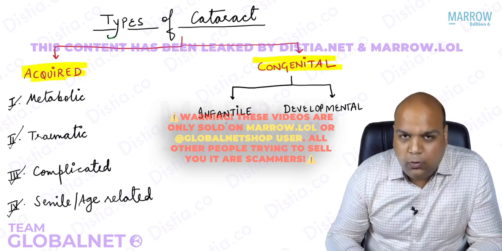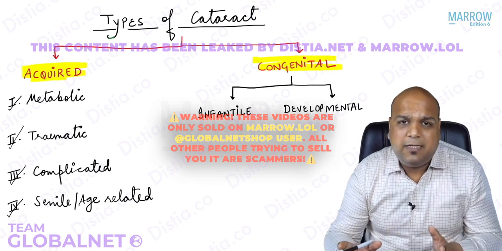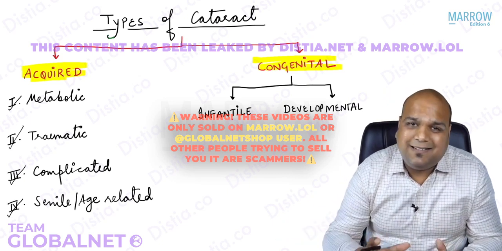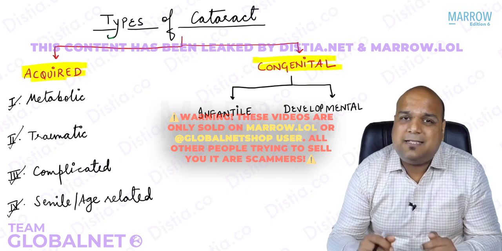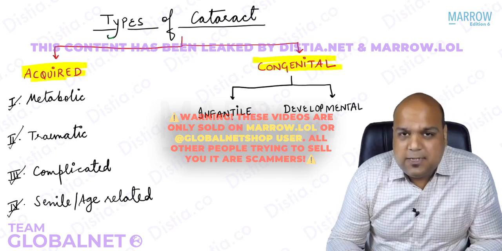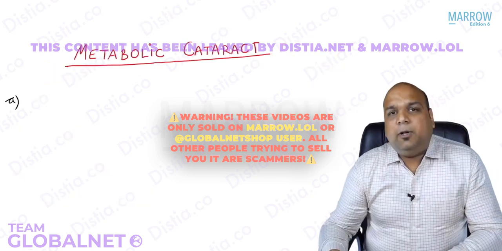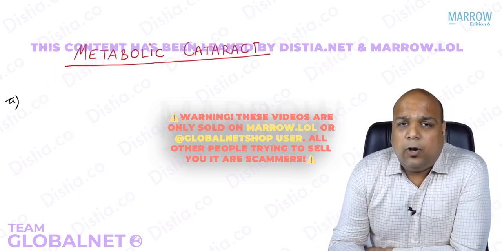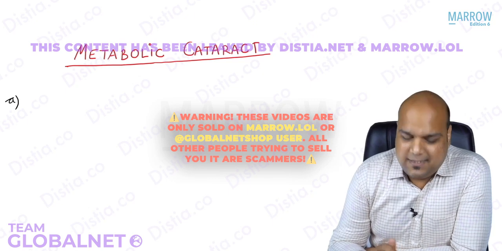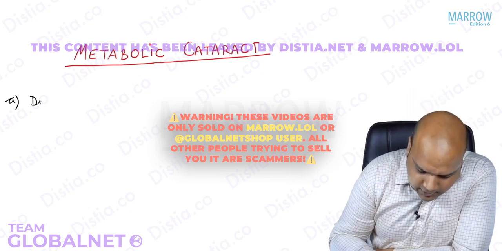Congenital is divided into two groups, infantile and developmental. What are the differences? We will see as we move on. So these are the basic 6 groups of cataracts that we are going to study. We start first of all with metabolic cataract. Metabolic cataract, guys, as the name itself tells, we are talking about cataract due to some metabolic disease.